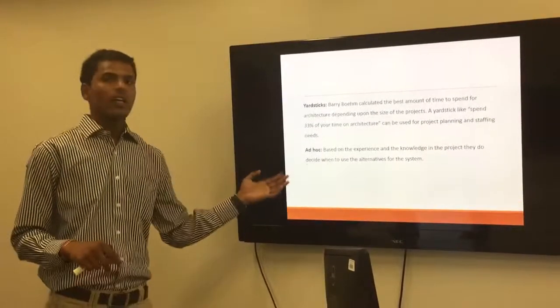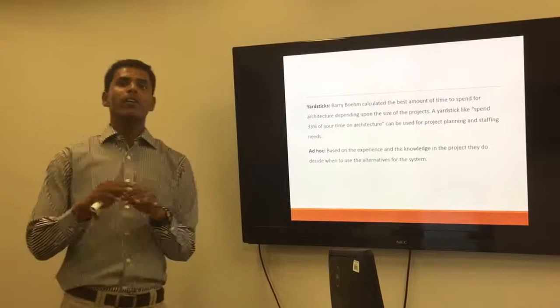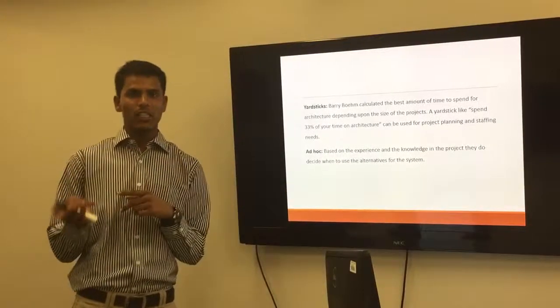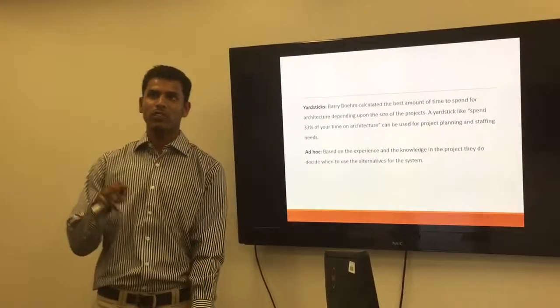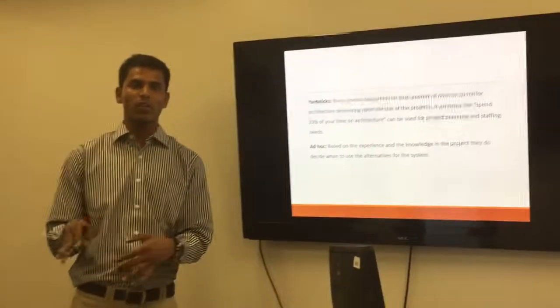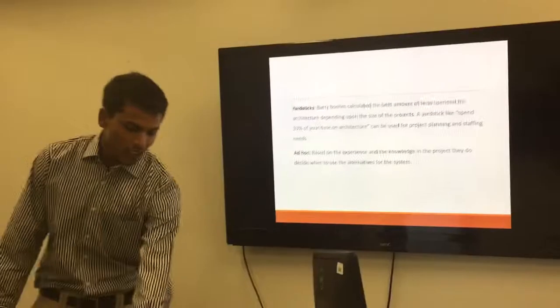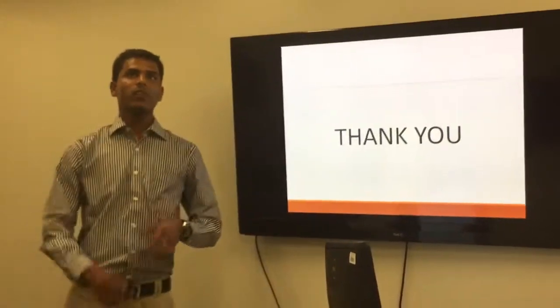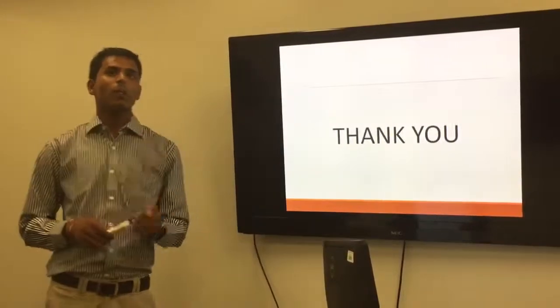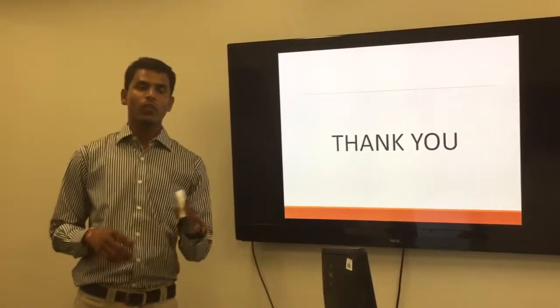And coming to ad hoc, this is developed based on previous knowledge and previous experience. For example, developers who have 10 to 15 years of experience in the development process can do well in it. And here comes the conclusion. The final conclusion I want to tell about the risk model is that by using this model, we can select the appropriate technique to reduce the risk.